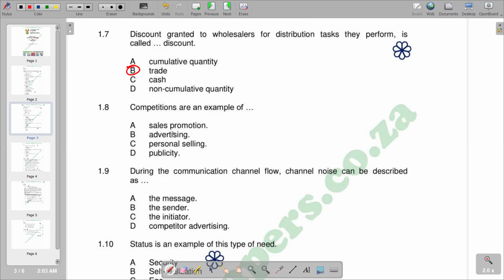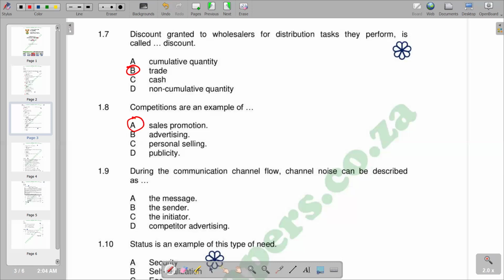You would see that sales competition, competition or challenges, usually take place on social media and serve to increase customer engagement. So that makes our response of sales promotion very important, being the correct response. So we have A as the correct response.